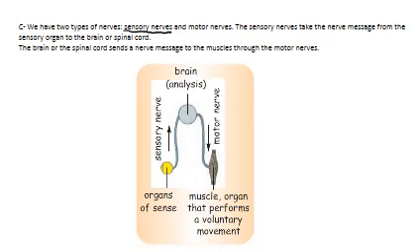Then, after the brain or spinal cord analyzes the information and gives appropriate orders, it will send the nervous message to the motor nerves. Okay, so please don't be confused by the sensory or motor nerve. Both are nerves, but it depends how it's taking the message. If it's taking the nervous message to the brain, it's sensory. If it's taking the nervous message from the brain to the muscle, then it's a motor nerve. Okay, any questions on this?